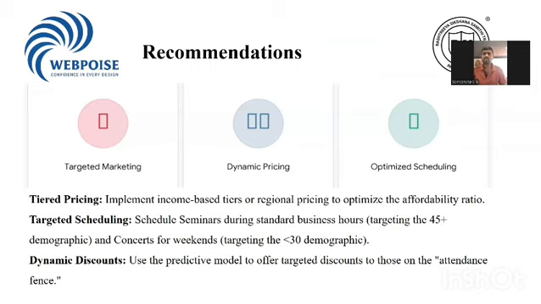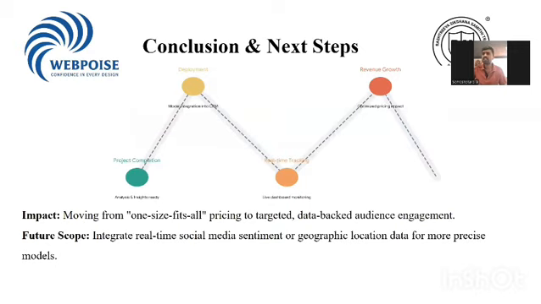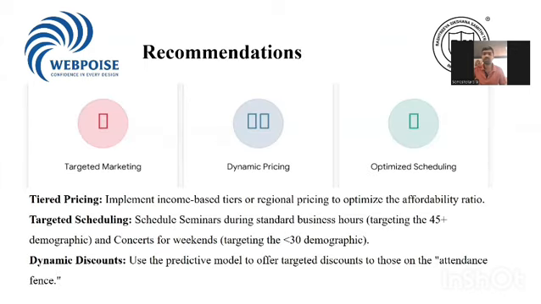Younger audiences are more active on weekends for concerts and festivals, while older audiences prefer seminars during working hours. Third, offer targeted discounts. Small discounts for the people who are unsure about attending can increase the participation without reducing the overall value. So these steps can help the business improve the attendance and reach the right audience more effectively.